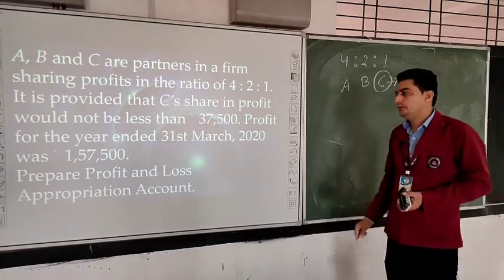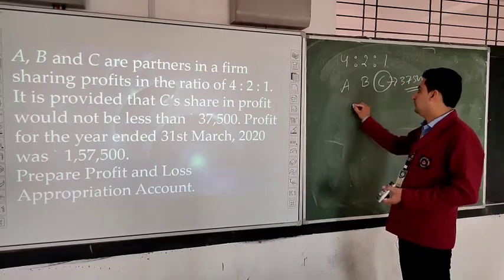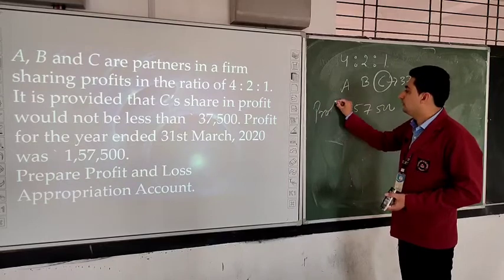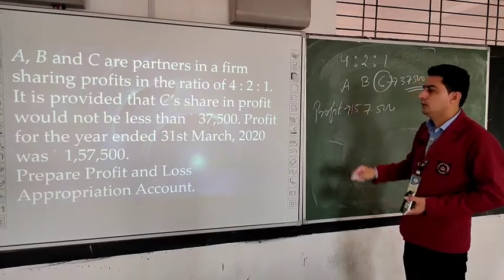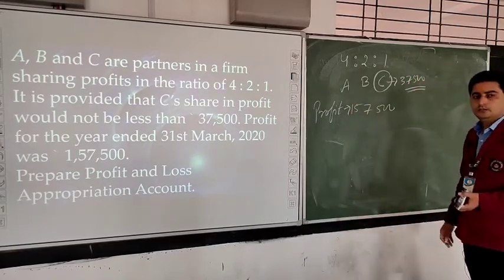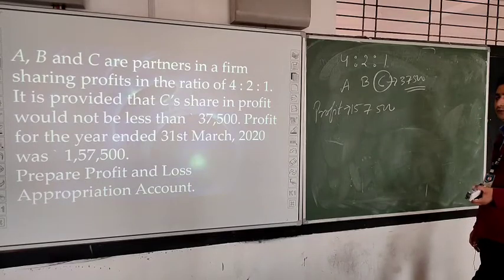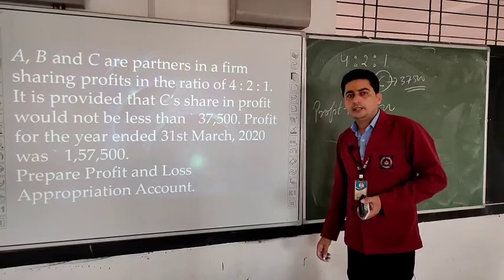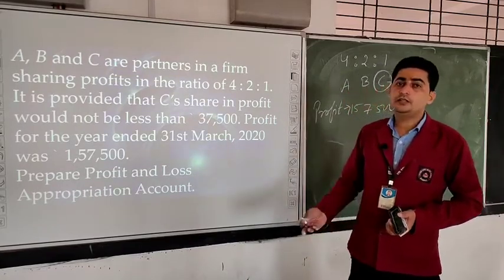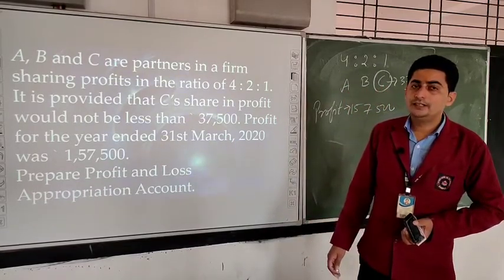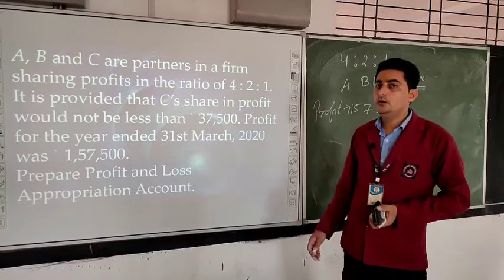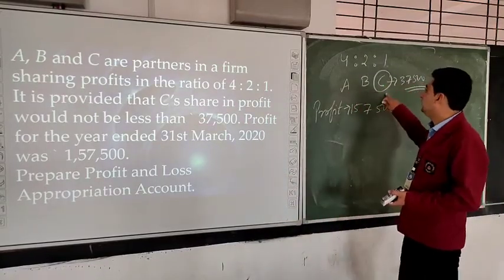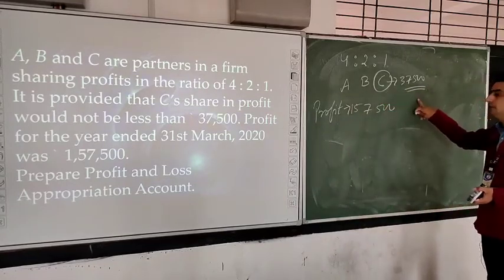Profit for the year ended 31st March 2020 was 1,57,500. This is our profit of the year. Prepare profit and loss appropriation account. Students, if you can see in this question, it is not determined who is giving the guarantee to which partner. So we will consider it as a firm to partner guarantee. So A and B both are giving a guarantee to C of minimum profit of